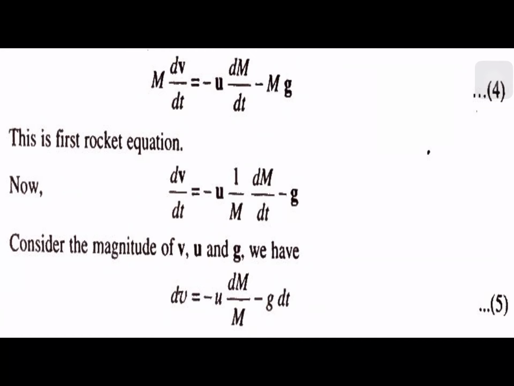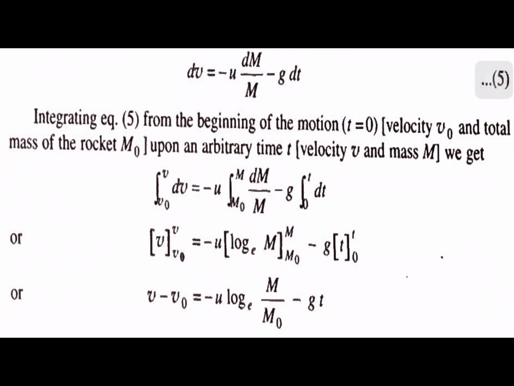If we consider the magnitudes of v and u, we know that dv is equal to minus u into dm by m minus g into dt. Integrating equation 5 from the beginning of the motion, t equal to 0.